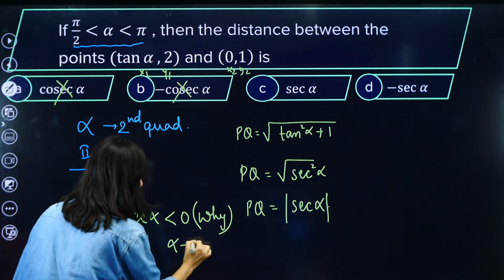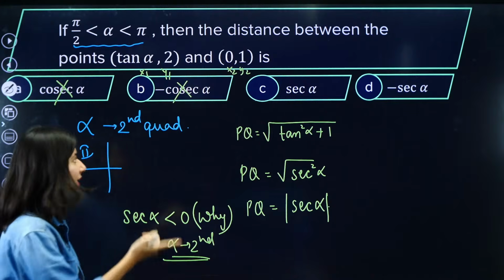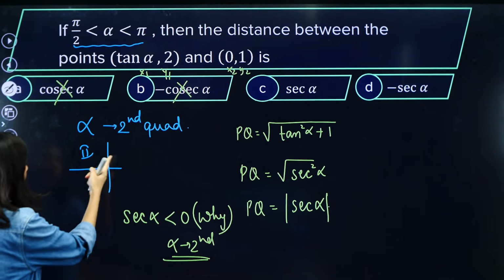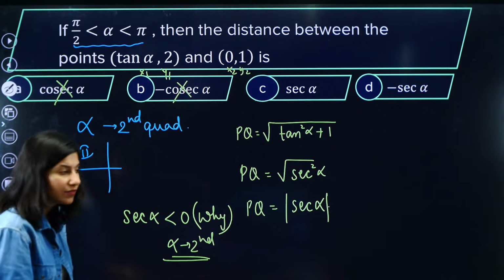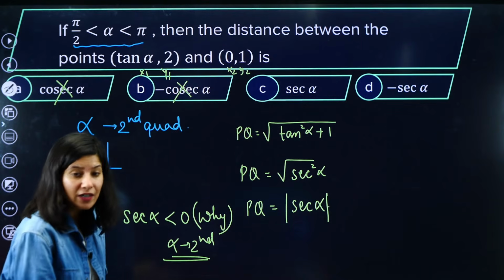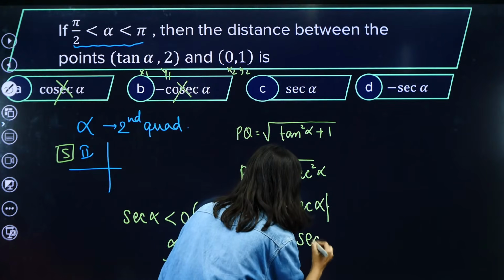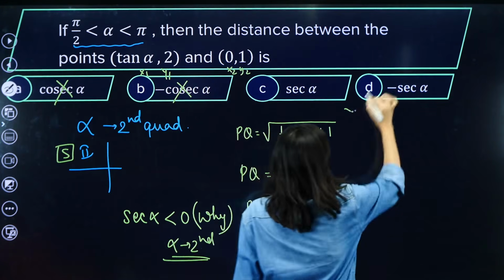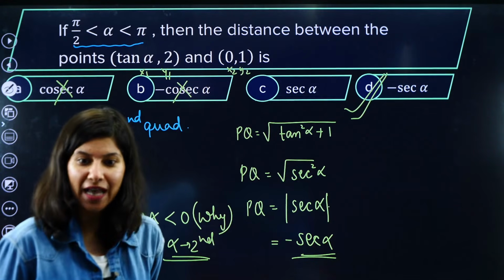Because alpha is in the second quadrant, and in the second quadrant only sine is positive, so sec is negative. So if sec is negative, just tell me, mod sec alpha will become minus sec alpha. So many of you are giving me the incorrect answer. Option D is absolutely right, my dear students.